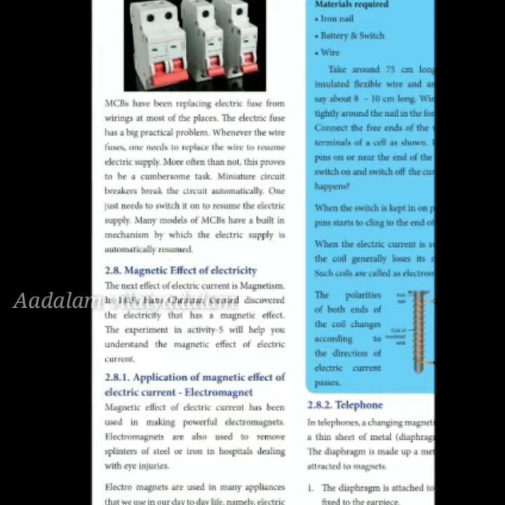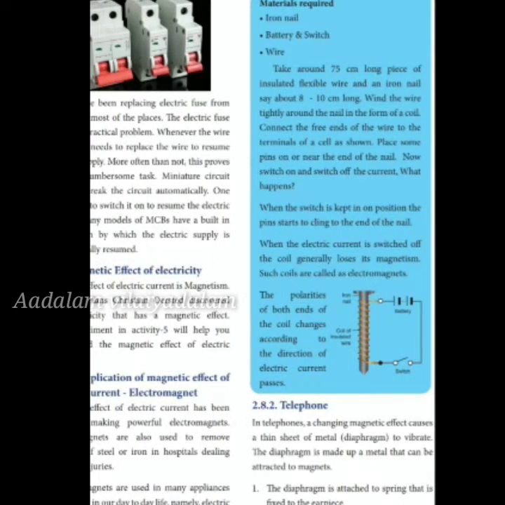You use a bell in your house, right? That is the electric bell. It operates using a magnetic field. Cranes and telephones are all applications of the magnetic effect of electric current. In a telephone, a changing magnetic effect causes a thin sheet of metal to vibrate. When the phone rings, as in olden times, it starts vibrating. This procedure is based on magnetic fields.